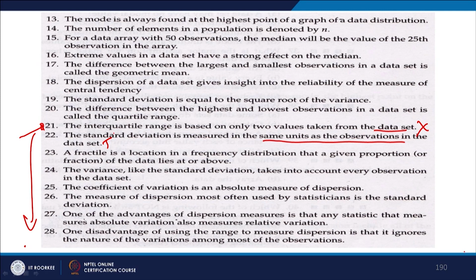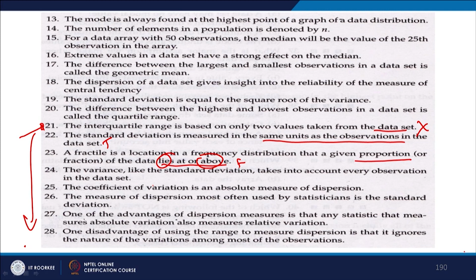A fractile is a location in a frequency distribution that a given proportion of the data lies at or above. Is this correct or not? Is this true or false? Statement 23 is false. There is nothing like above or at that particular data point.